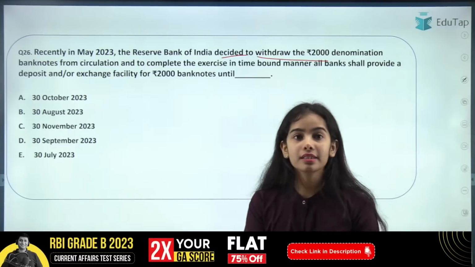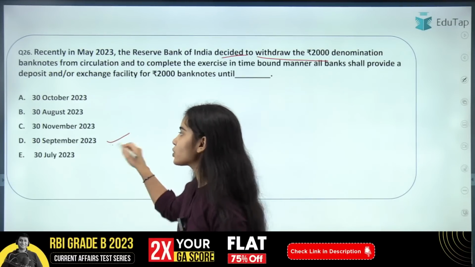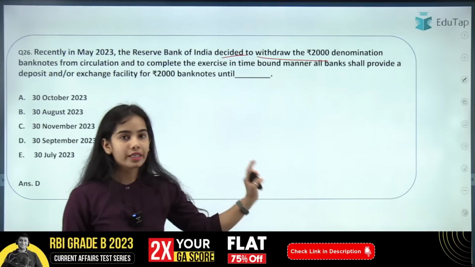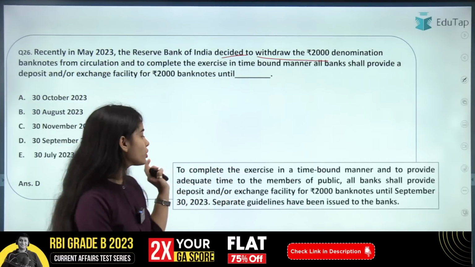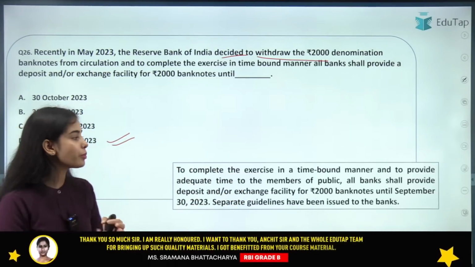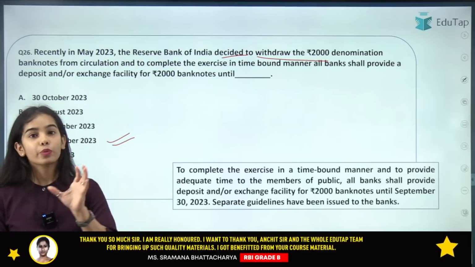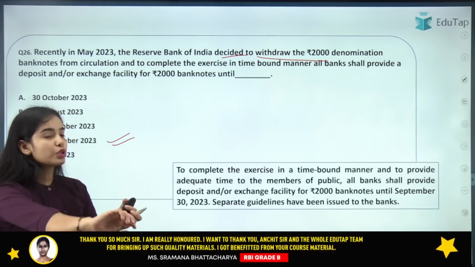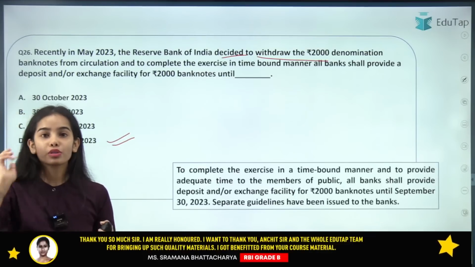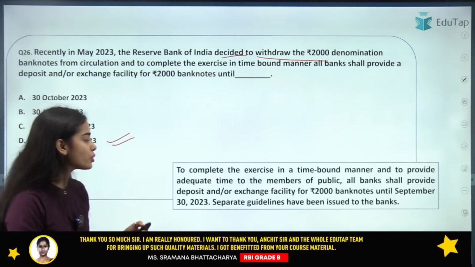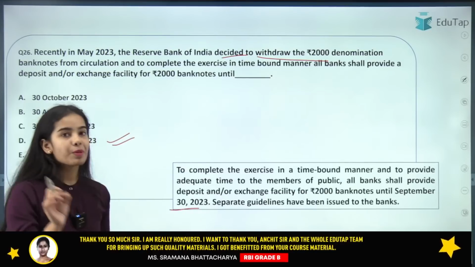I am getting the answer D here, and that is absolutely correct. So the timeline is given till 30th September 2023. To complete the exercise in a time-bound manner, the RBI has provided adequate time to the public, and the timeline is till September 30th, 2023.